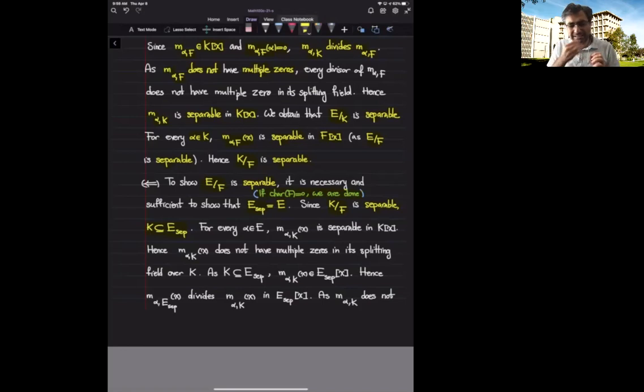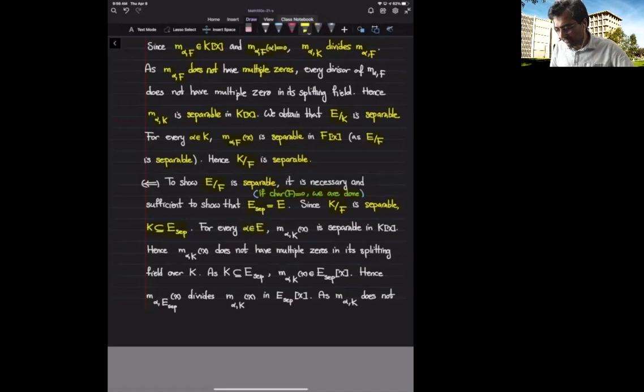So here when I say minimal polynomial of every element of E, I mean the minimal polynomial of every element of E over E sub sep. That's my goal. My goal is to show that the minimal polynomial of every element of E over E sub sep is of degree 1, which finishes the proof. Okay, let's start with alpha inside E, and my goal is to show that alpha belongs to E sub sep.